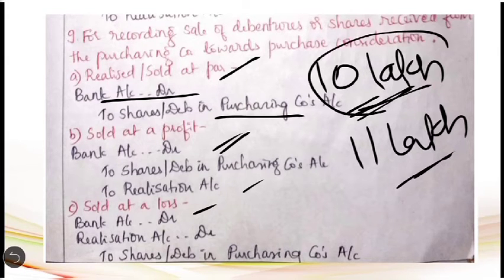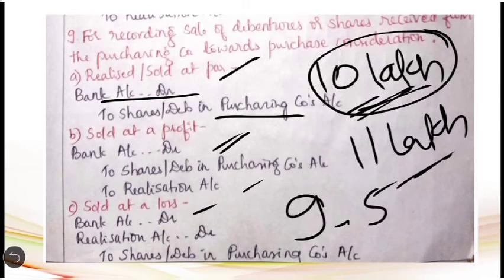Okay, so here the 10 lakh worth of the share might be sold for 9 lakh 50,000, whereby the selling company gets a 50,000 loss. Whether there is a profit or loss, it has to be transferred to the realization account itself. In the previous entry, we transferred the profit to the realization account; here the loss should also be transferred to the realization account itself. So the entry will be: Bank account debit for 9,50,000, that is the amount realized actually, then realization account 50,000, to shares in purchasing company's account 10 lakh.